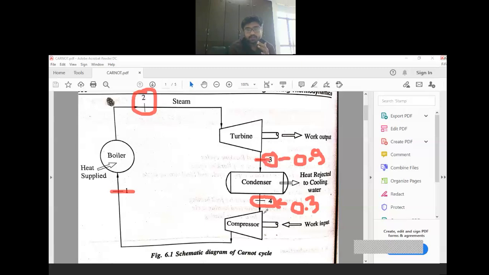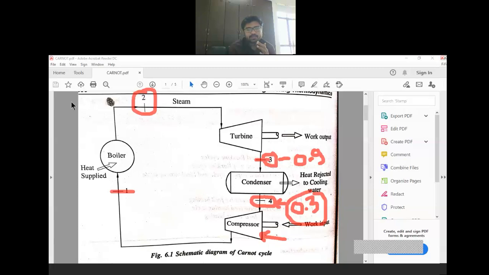the liquid. Then, as this is a mixture of vapor or steam and water, that's why you have to use the compressor. Clear? So by use of the compressor you are again supplying that mixture to the boiler. So this is our Carnot vapor cycle.